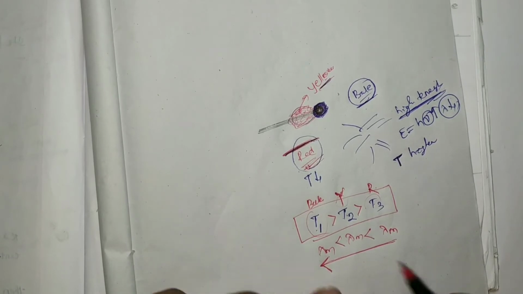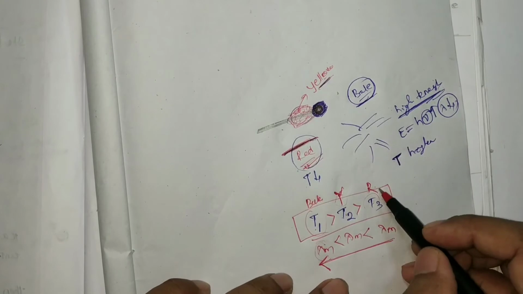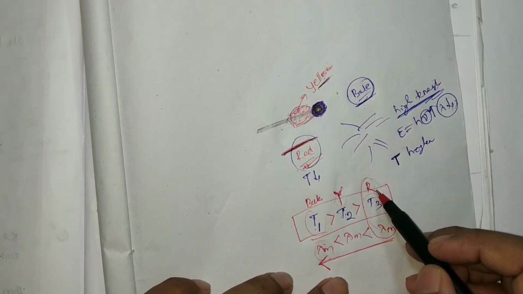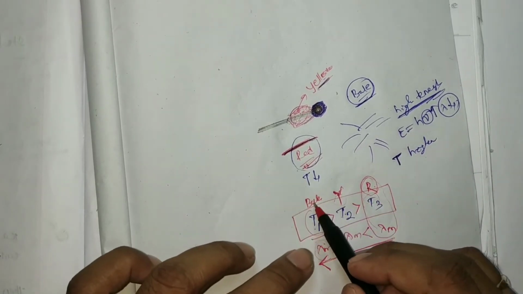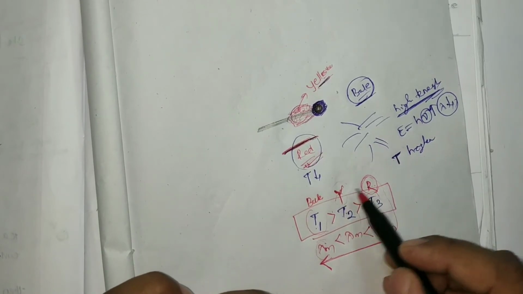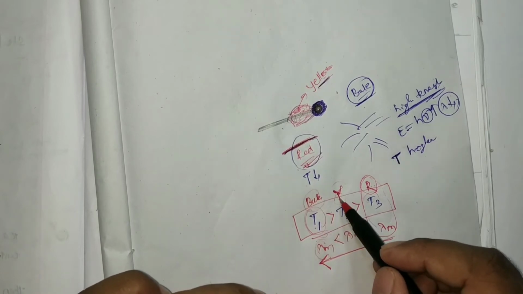So why do we call it lambda m? Because at this temperature the stick looks red. That means the red color is dominating over yellow and blue, and at this temperature yellow color is dominating over red and blue. At this temperature blue color is dominating over yellow and red.